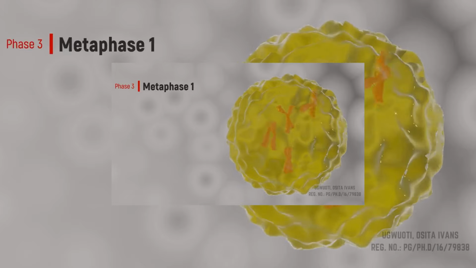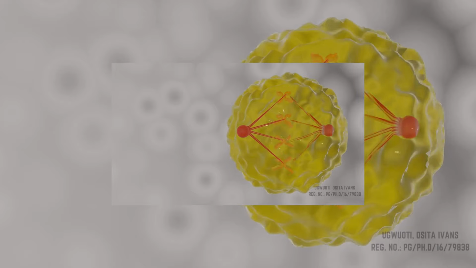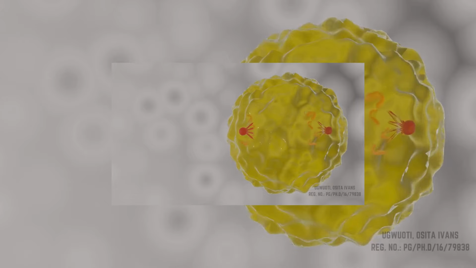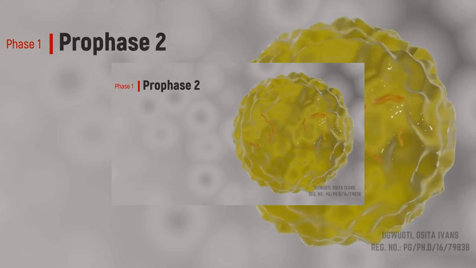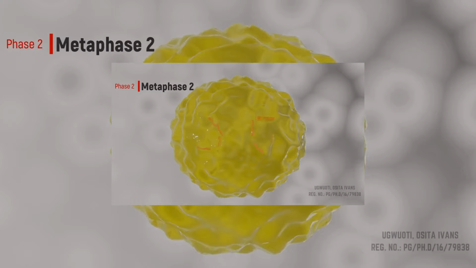Then metaphase 1, where the chromatids align themselves at the center and spindle fibers attach to the centromere. Next is the anaphase 1, where homologous chromosomes separate and move to opposite poles. Now in stage 2, there's prophase 2, where the chromosomes condense again. Metaphase 2, where the chromosomes line up at the center again.